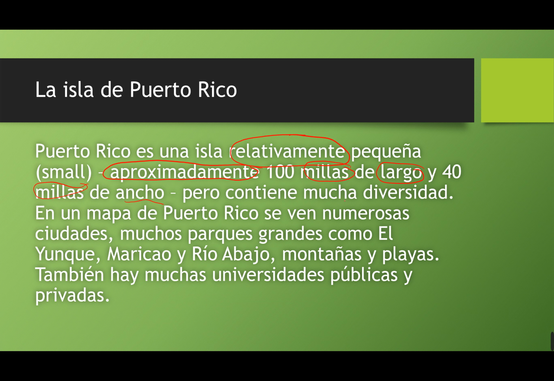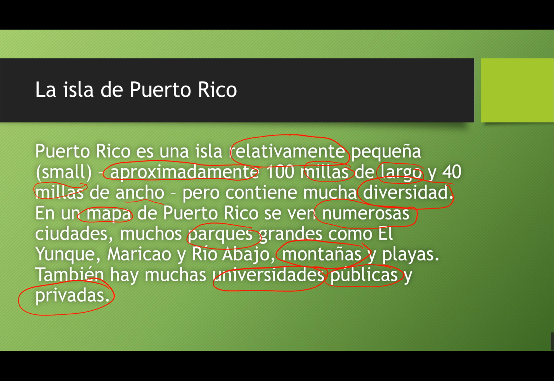Pero contiene mucha diversidad. Diversity. En un mapa se ven numerous parques, montañas, mountains. Hay muchas universidades públicas y privadas. So we already know probably like half of this text.